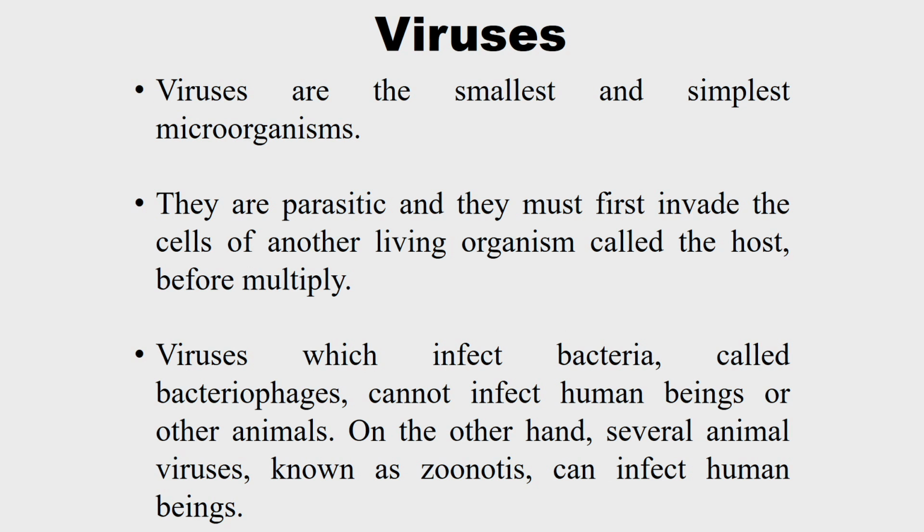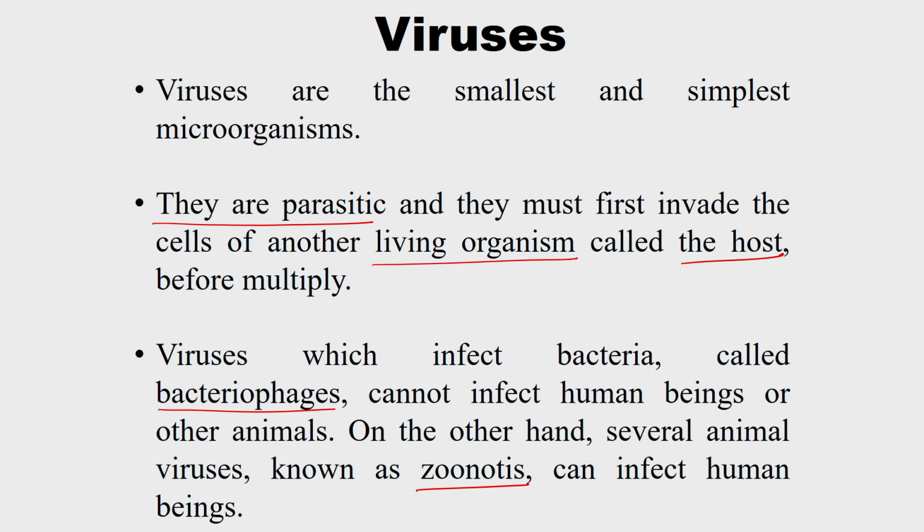Then come the viruses. Viruses are the smallest and simplest microorganisms. Actually they are parasitic, and they need another living organism to first invade and reproduce. The living organism they invade first is called a host cell, and only after that can they multiply. Viruses which infect bacteria are called bacteriophages. They cannot infect human beings or other animals. On the other hand, several animal viruses, known as zoonotic viruses, can infect human beings.